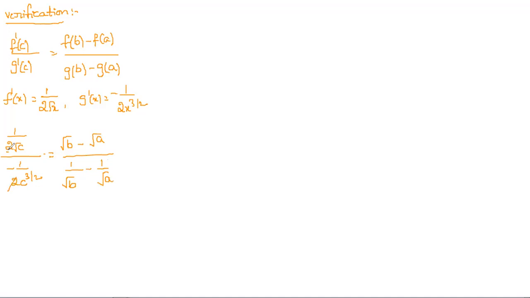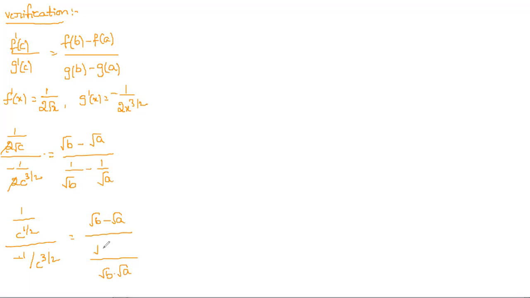Here the 2 in both will cancel. And then what we have, 1 by root c is nothing but c power 1 by 2, by minus 1 by c power 3 by 2. So this is equal to root b minus root a by, take LCM here. If you take LCM, we get root b into root a.